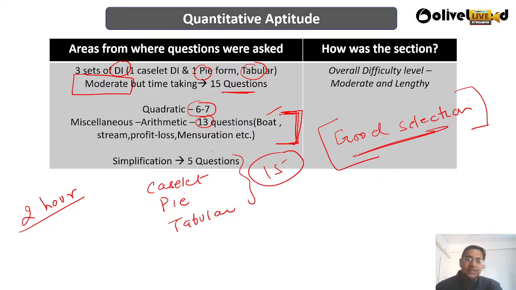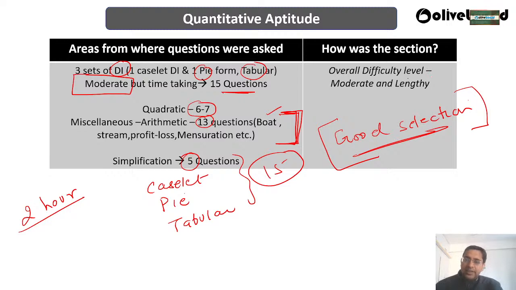Then around 5 questions were there on simplification. In simplification, you have been given something and you have to just simplify that, and then mark the answer. So again, we have a good amount of questions over here. 15 from data interpretation, quadratic 6 to 7, miscellaneous 13 questions, because in miscellaneous, anything can come. Now simplification, 5 questions.